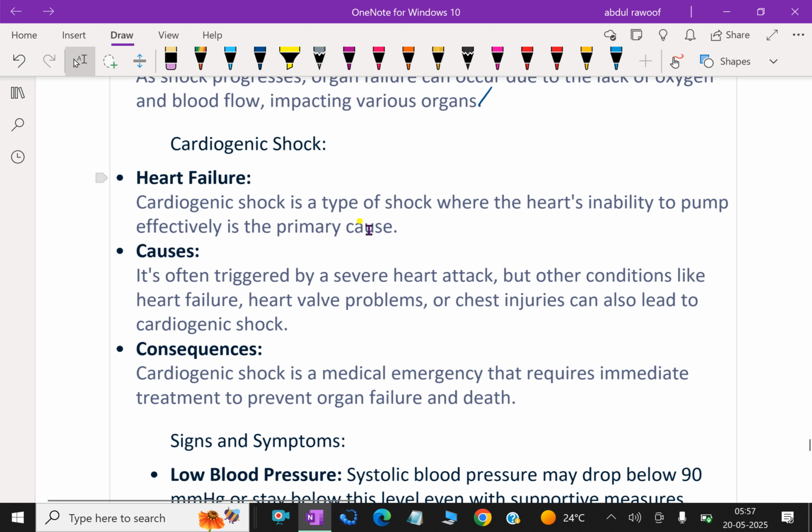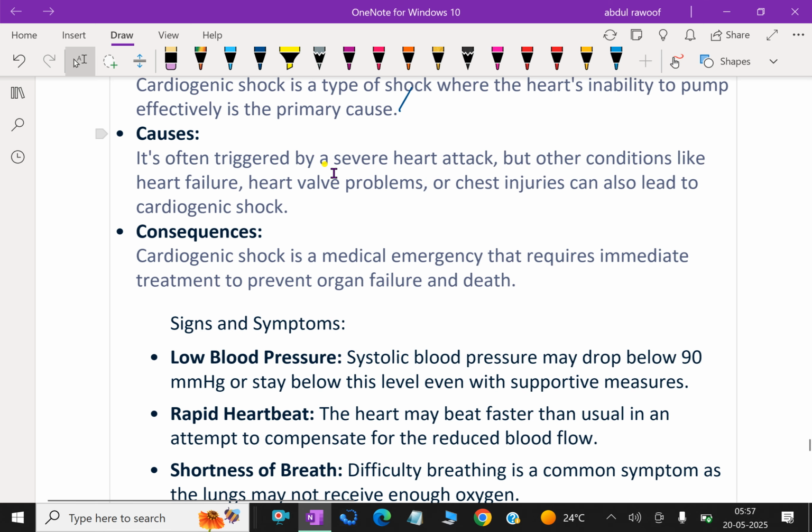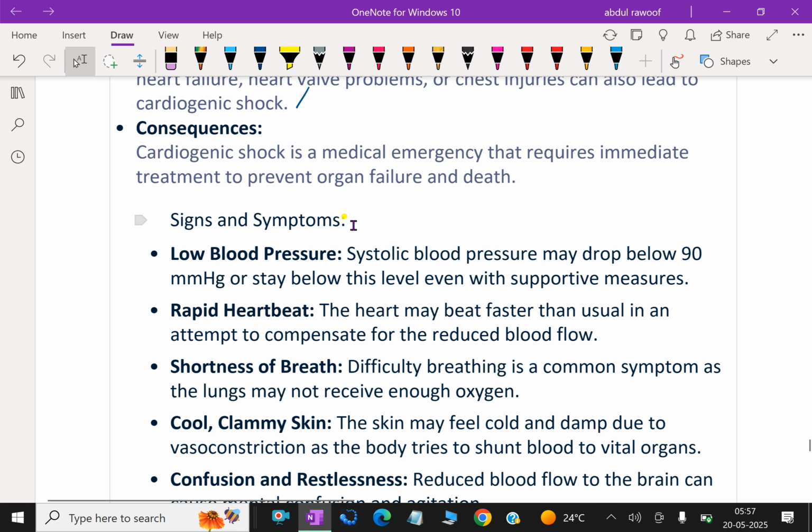Cardiogenic shock. Heart failure. Cardiogenic shock is a type of shock where the heart's inability to pump effectively is the primary cause. What are the causes for that? It is often triggered by a severe heart attack, but other conditions like heart failure, heart valve problems, or chest injuries can also lead to cardiogenic shock. Consequences. Cardiogenic shock is a medical emergency that requires immediate treatment to prevent organ failure and death.